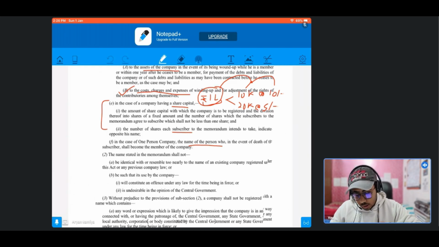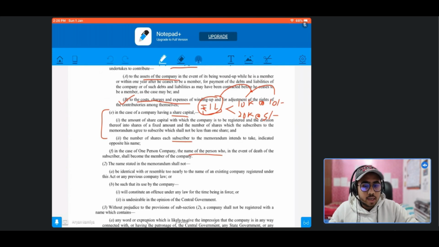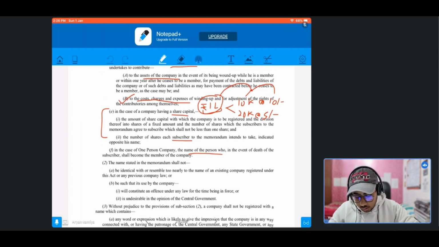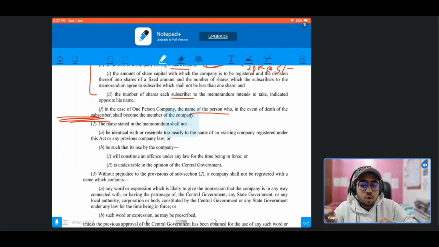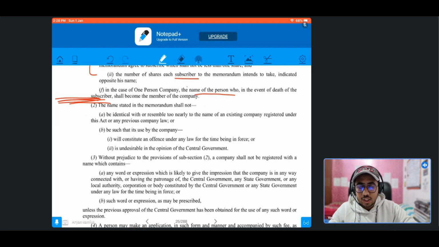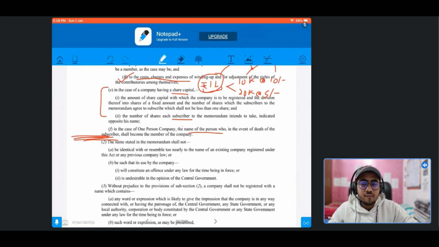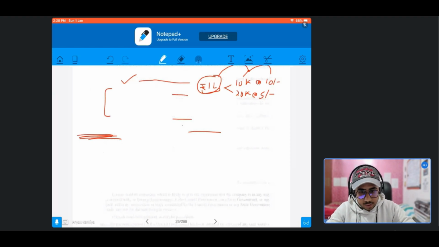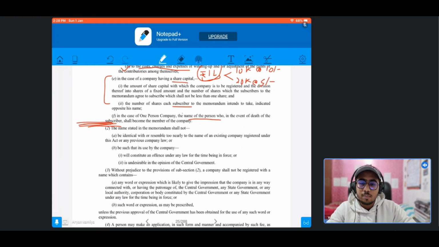Now in the subsection 1, we got to know about the contents of the memorandum of the company. And in the further subsections, we will get to know about the name of a company, that how a company's name should be, and how we can reserve the name for a proposed company, and what will be the implications on false furnishing of information. So it is a separate concept, and we can divide the section 4 in two parts. That is, in the first part we got to know about the contents, and in the second part we'll be getting to know about the name and the reservation of name of the company.